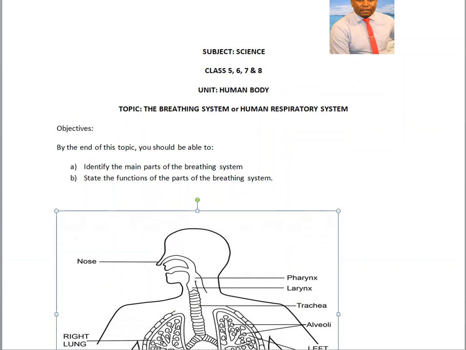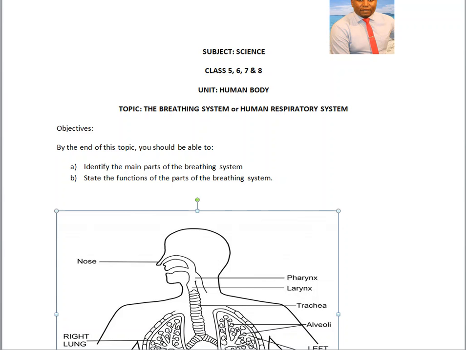So we start by setting the objectives of the lesson. By the end of this topic, you should be able to identify the main parts of the breathing system. I'm saying main parts because there are other parts that are not as main. They are mentioned, but depending on their purpose and their functions, they are not very important. Number two, you're supposed to be able to state the functions of the parts of the breathing system. It is not enough to know the main parts, but it is also important you understand their functions.